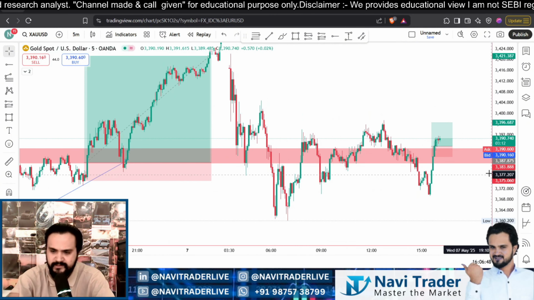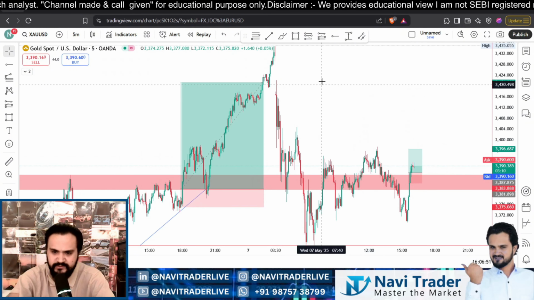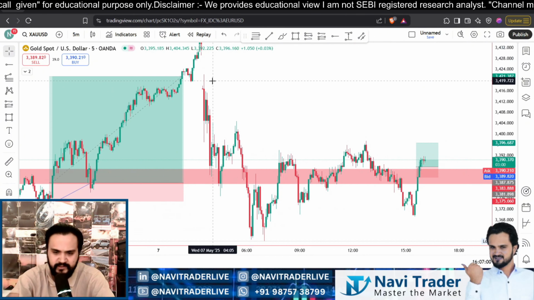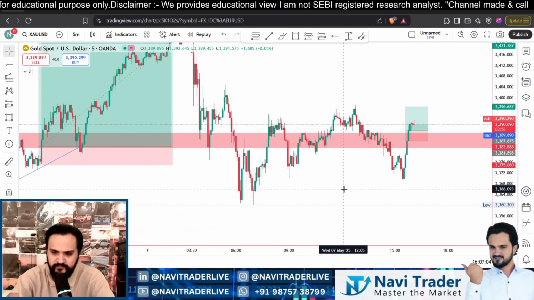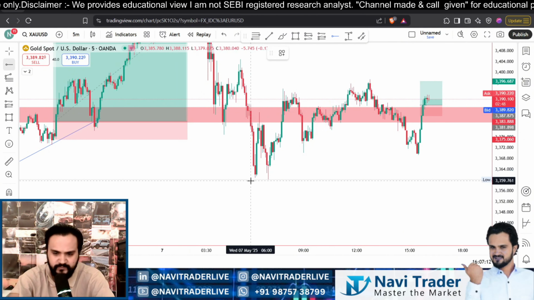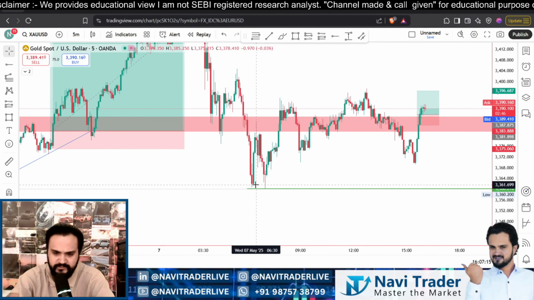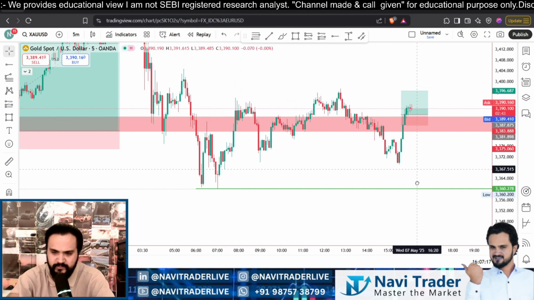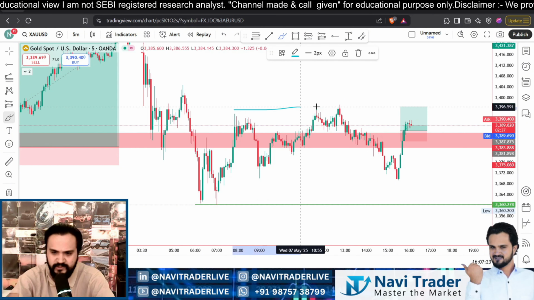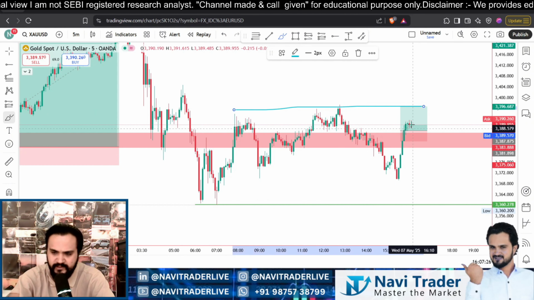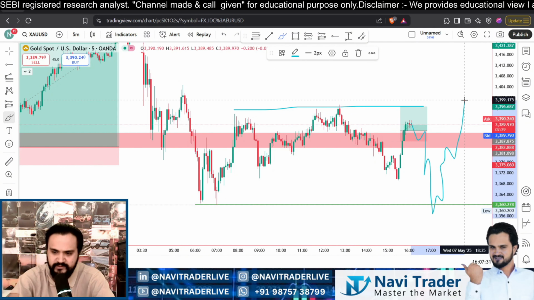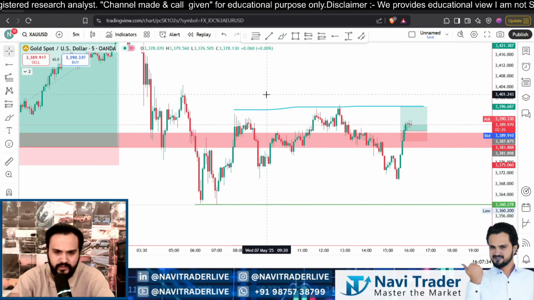So for gold there is a range. This is the level where gold opened with a gap down, and we saw sharp selling, and after the sharp selling it takes support from here, and we have the low of the Asian session. So this is the Asian session low, and maybe if we can't manage to cross this high, then we are coming to test this low. After taking the liquidity of this low, I think we can see a good move on the upside, because the economic conditions are not good.